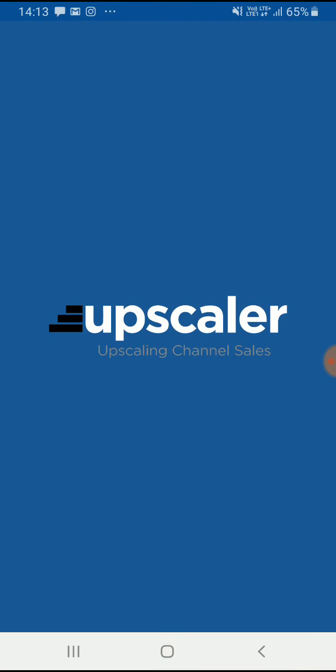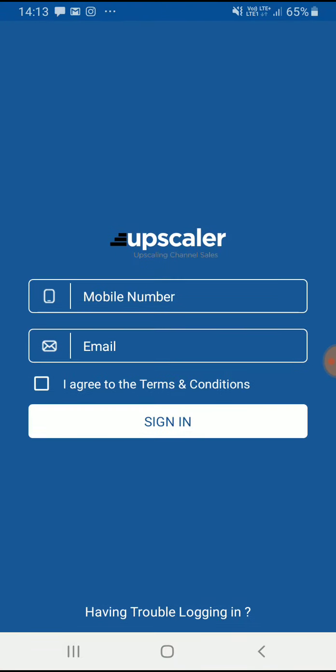Upscaler is a channel sales enablement app in which the two primary stakeholders are a company, for example, any insurance company. Let's take an example here of Max Bupa Health Insurance. And a distributor is someone who sells the product of a third party, for example, HDFC Bank, which deals with multiple insurance companies under the domain of bancassurance to sell their product.